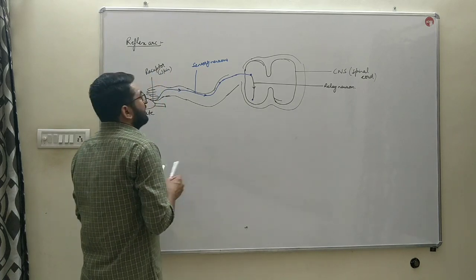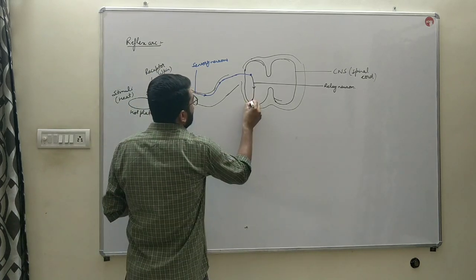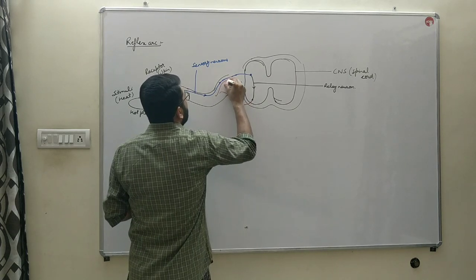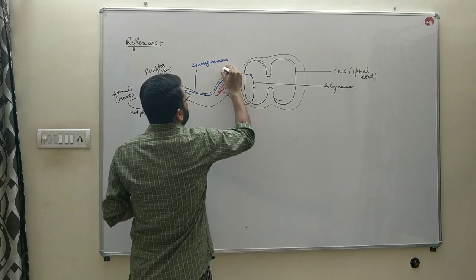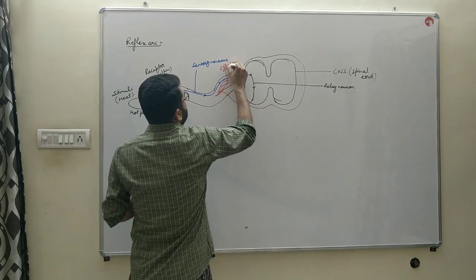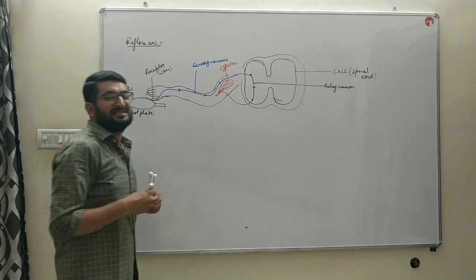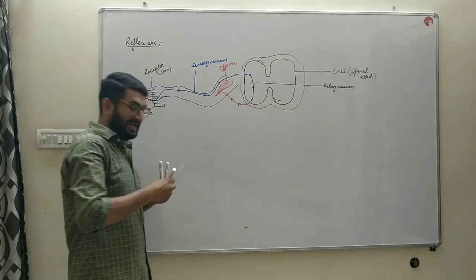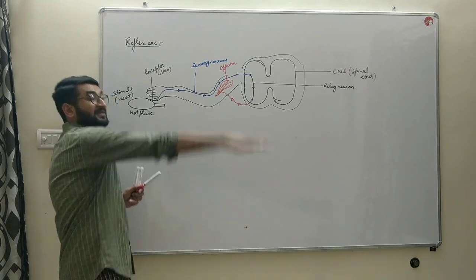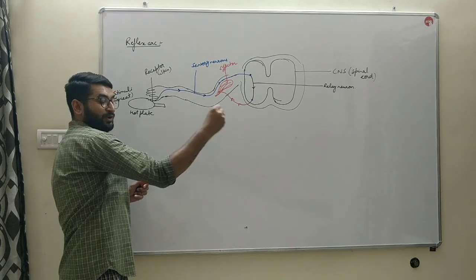Then the third form of neuron, that is motor neuron, will bring back the response to the effector, and in this case the effector is muscle, the bicep and the tricep muscle. As we all know, when we pull back our hand, we do not pull it back slowly, we immediately pull it back.